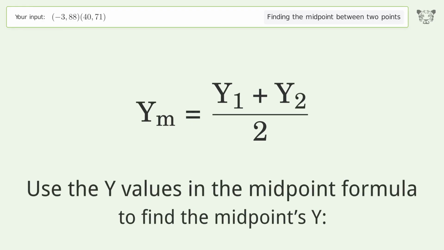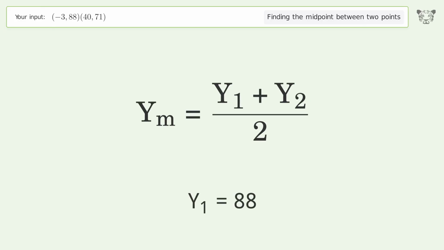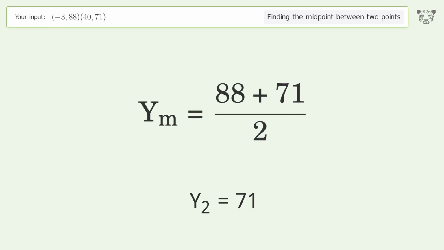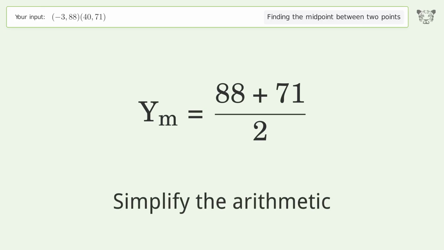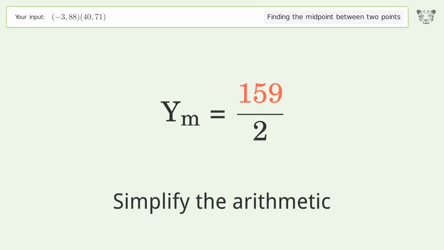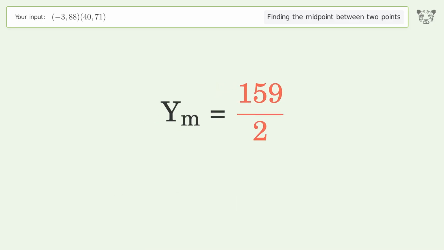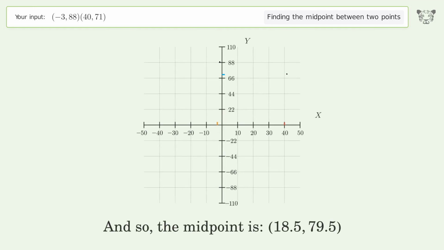Use the y values in the midpoint formula to find the midpoint's y. y1 equals 88. y2 equals 71. Simplify the arithmetic. And so, the midpoint is 18.5, 79.5.